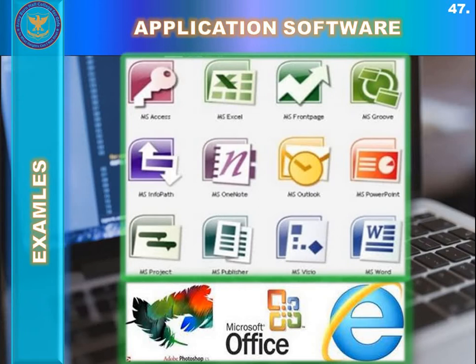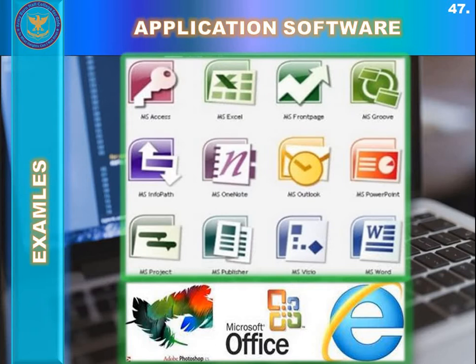On your screen you can see MS Access, MS Excel, MS Front Page, MS Groove, MS InfoPath, MS OneNote, MS Outlook, MS PowerPoint, MS Project, MS Publisher, MS Visio, and MS Word. These are all part of the Microsoft Office package. These are all application softwares.